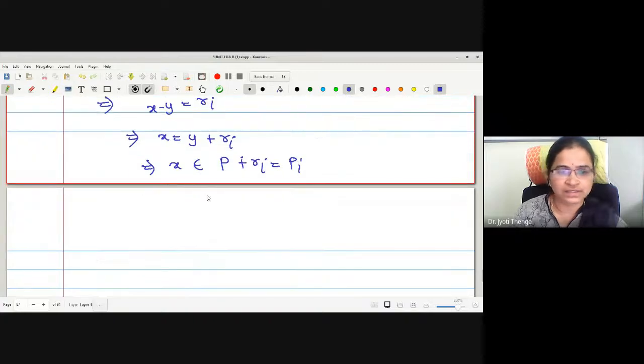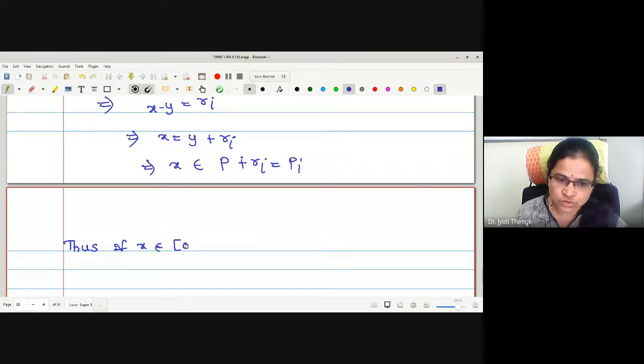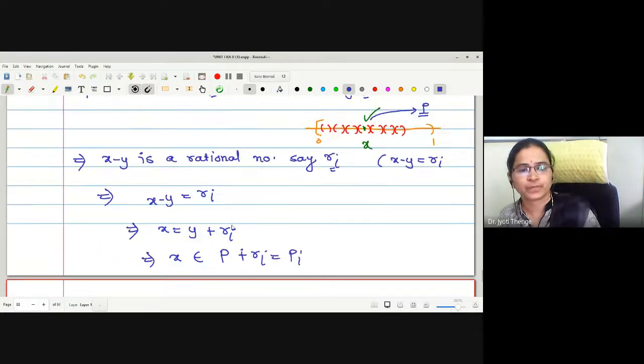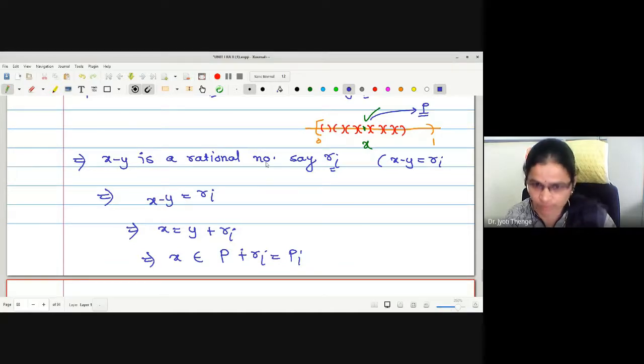For all x in closed 0 to open 1, it implies x belongs to Pi. Try to understand: x minus y is a rational number, say Ri we have defined. Therefore x is equal to y plus Ri, or here one can write sum modulo 1 with Ri.